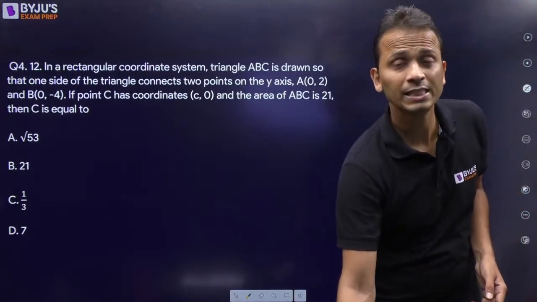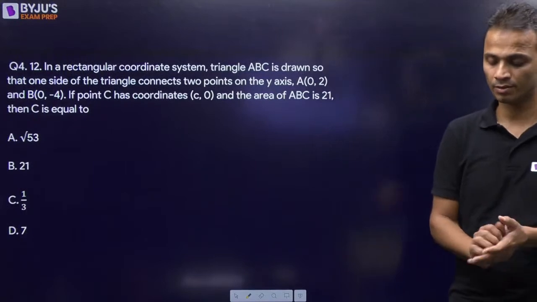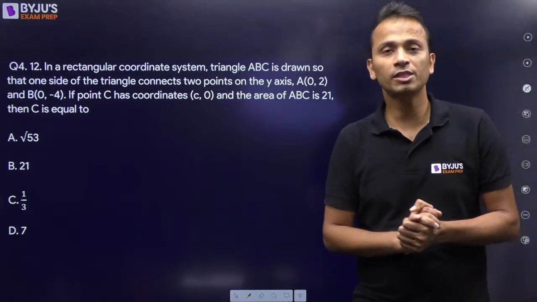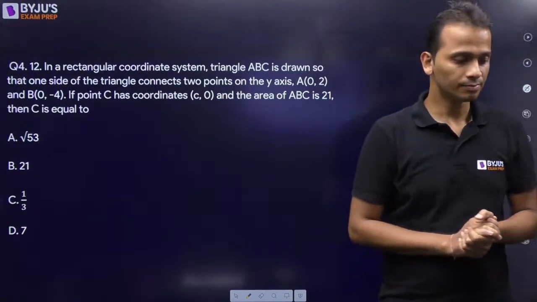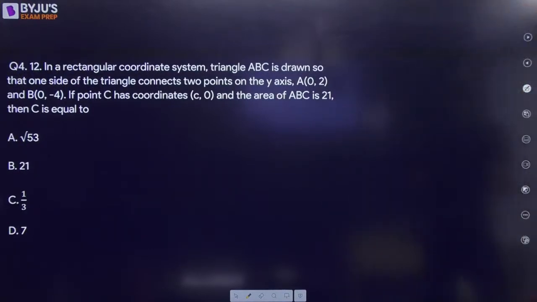Question number 4, slightly tricky. So your observation skills have to be good to get the answer of this question. Read the question very carefully.